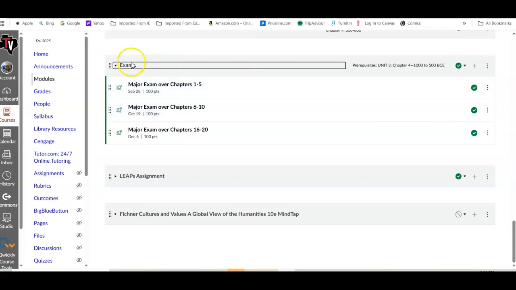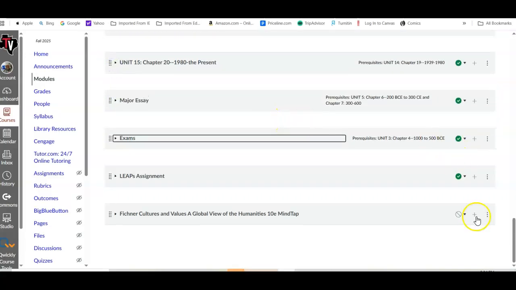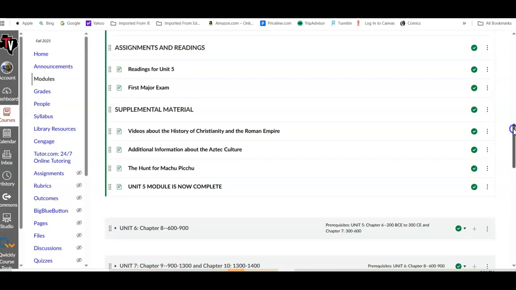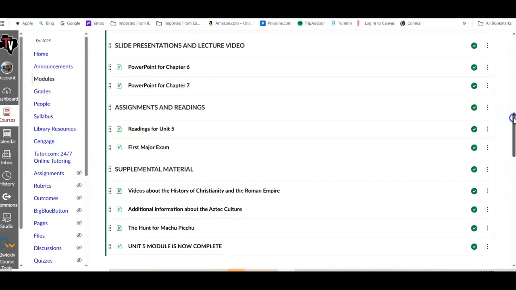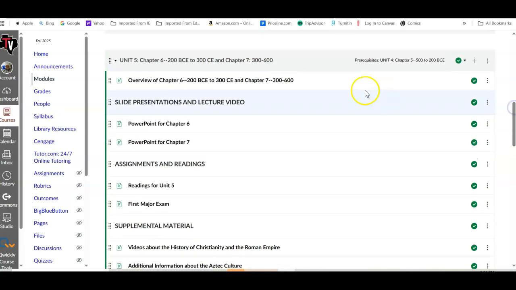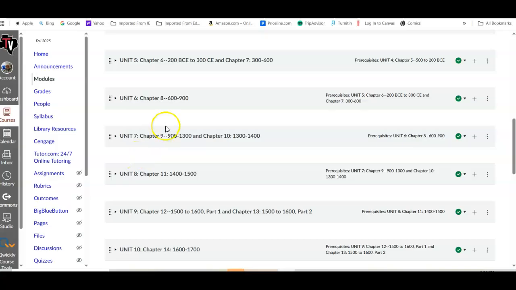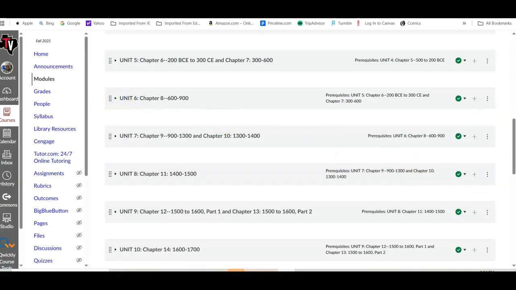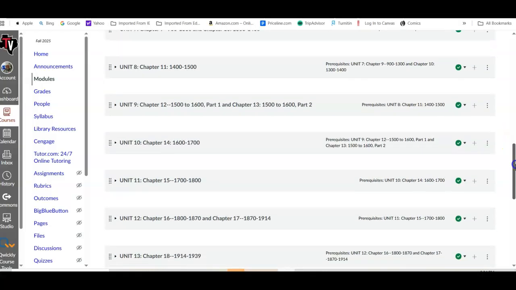So each of the units are set up in this way. Try to close that again. And so all the units are set up accordingly. Again, supplemental material for each of the units. If there is an assignment for grading, it'll show the readings and then the assignment itself. For instance, in chapter 8, unit 6, you have a reading quiz set up. So all these are listed for you. They're all possible for you to follow through just in that way.